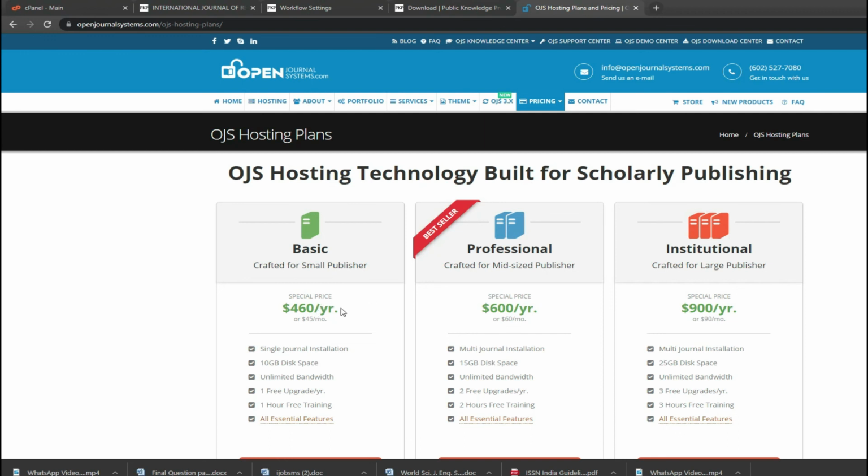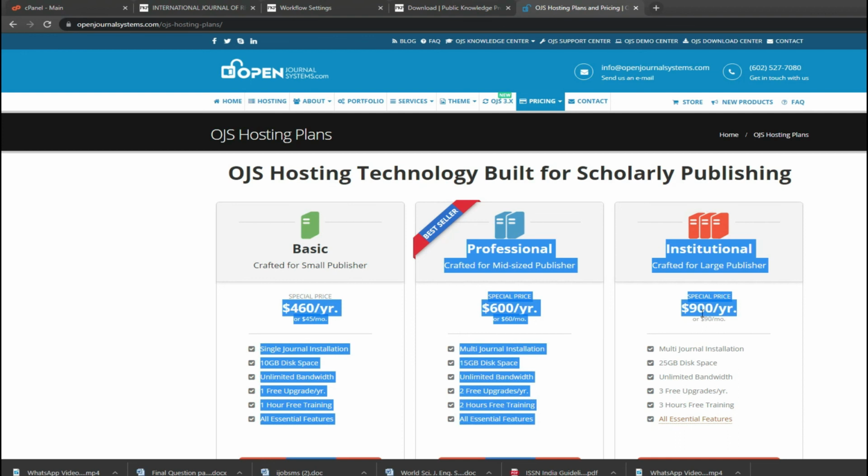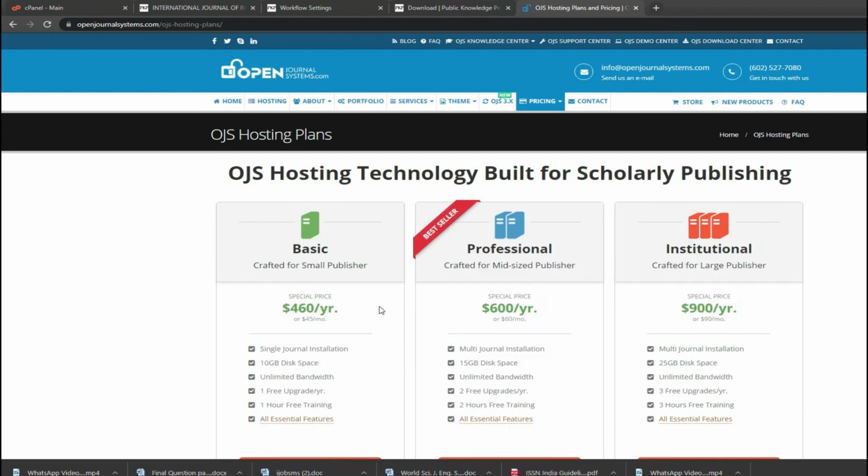In India, you will get hosting hardly at a maximum rate of 1200 to 1500. A good, perfect hosting, you will get for 4 to 6000 maximum annually. But here, in addition to that, you are getting nothing else, and they will keep on charging you for a number of things. Every paper, every submission, every review system, every updation, they will keep on charging you. So that goes to a huge amount.